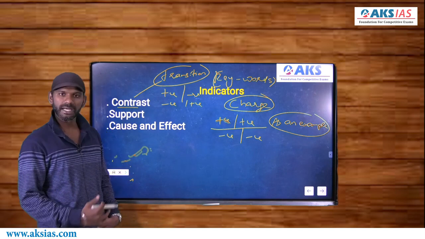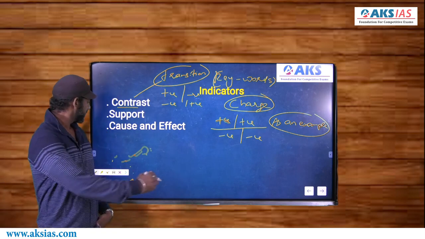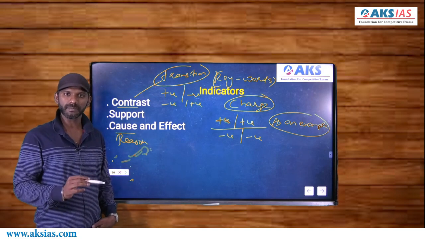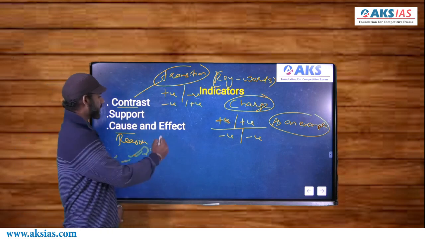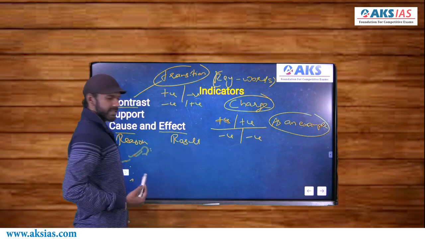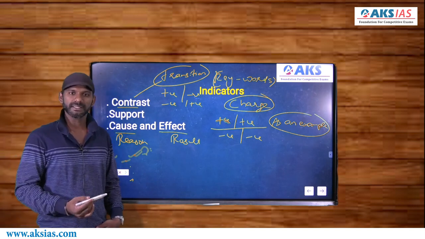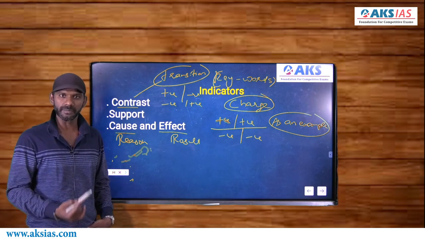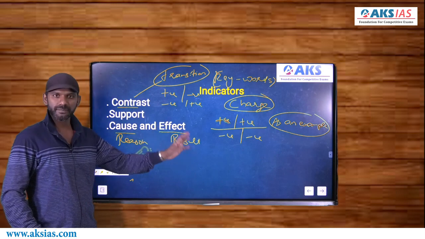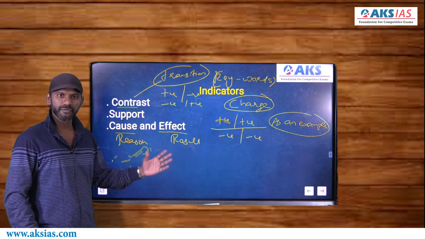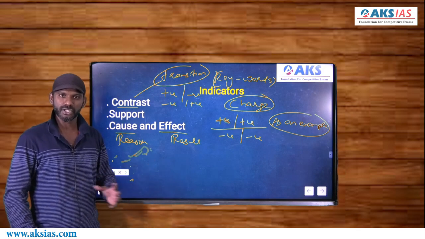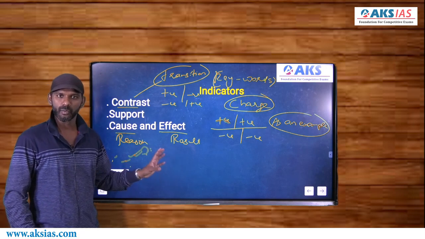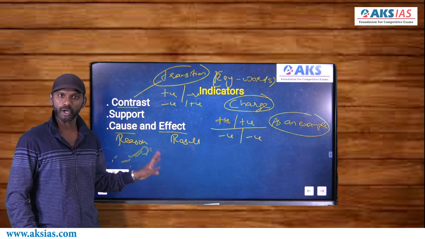Now come to the last one, cause and effect indicators. Cause means the reason. The reason why something has taken place or not taken place is termed as a cause. And effect means the result: the outcome, the impact, the aftermath, the reaction. If I say the effect of the medicine, that means the result of the medicine. So cause means the reason and effect means the result. The last one is cause and effect indicators. Now any word that joins a reason and a result can be termed as a cause and effect indicator.